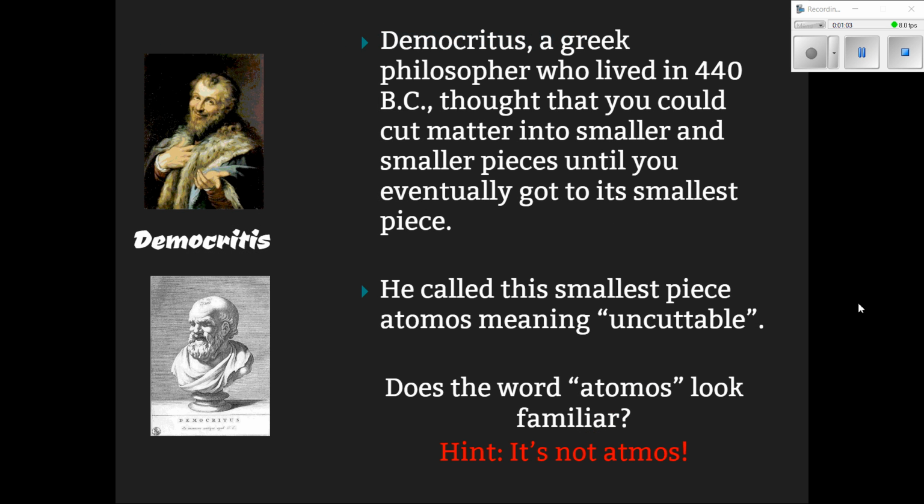Well, I can tell you about a Greek philosopher named Democritus who lived in the year 440 BC. I put some pictures of him on the left side of your screen so you could check him out. Democritus thought that you could cut matter into smaller pieces, but eventually you would get to the smallest possible piece. And he called this smallest possible piece atomos, meaning uncuttable. Does the word atomos look familiar to you? Just a hint, we're not talking about atmos as in atmosphere. This is atomos. What does that look like to you?